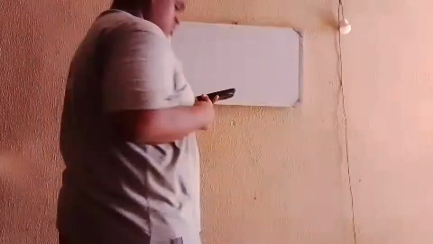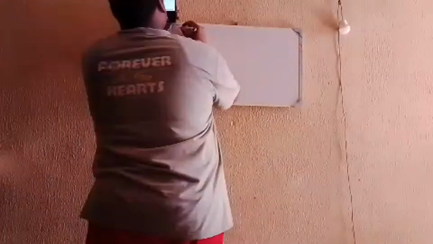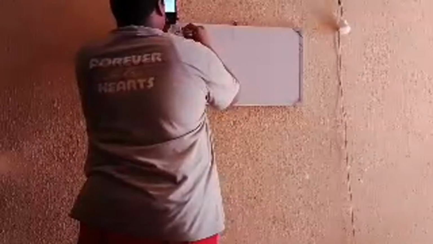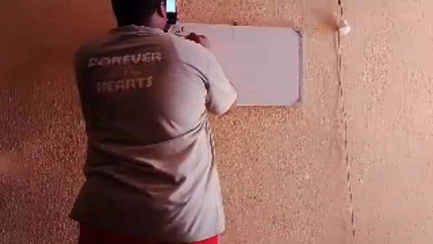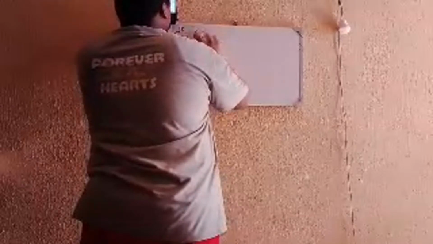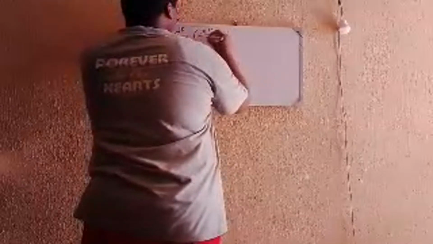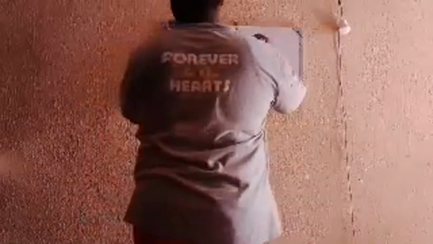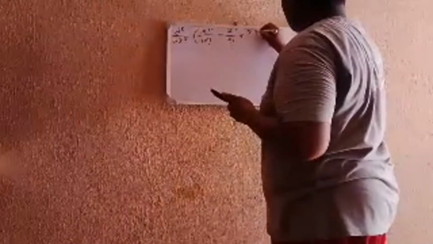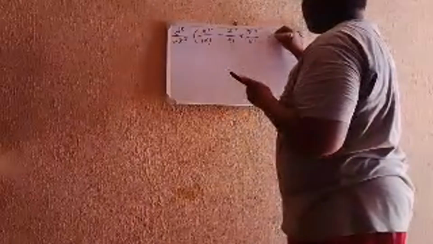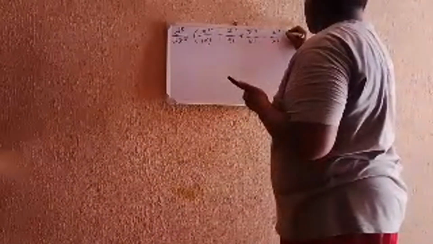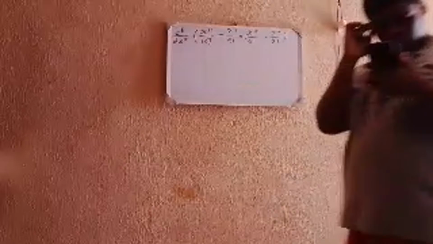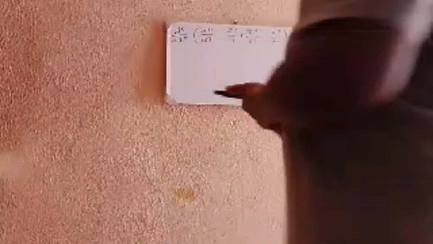So we have a true question. It is actually a very big one. Not really that big, but a lot of people complain about it. But you have the derivative. We should find the eighth derivative with respect to x of x to the power of 10 divided by 10 factorial minus x to the power of 9 divided by 9 factorial plus x to the power of 8 divided by 8 factorial minus x to the power of 7 divided by 7 factorial. I don't really know why this question scares most people, because you can just differentiate this 8 times and you get your correct answer.